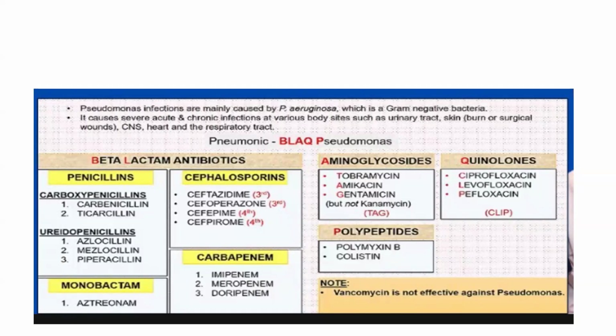The aminoglycosides which are active against Pseudomonas are tobramycin, amikacin, and gentamicin. Among polypeptides, polymyxin B and colistin. And among quinolones, ciprofloxacin, levofloxacin, and pefloxacin. Vancomycin is not effective against Pseudomonas.